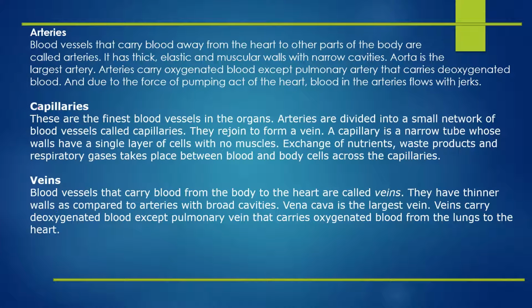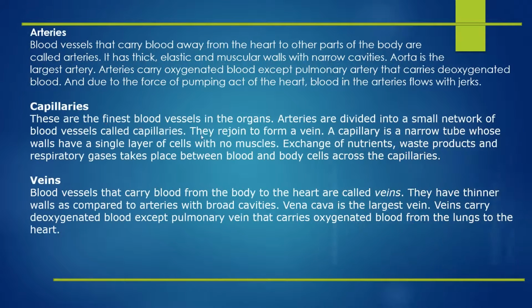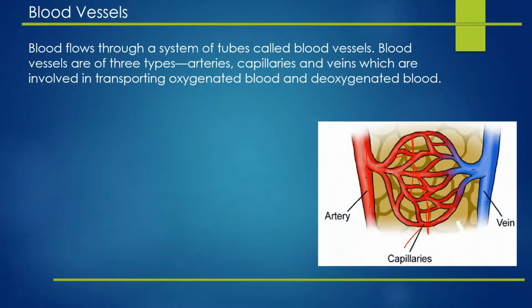Now what are capillaries? These are the very finest blood vessels in the organs. Arteries are divided into a small network of blood vessels called capillaries. They rejoin again to form a vein.